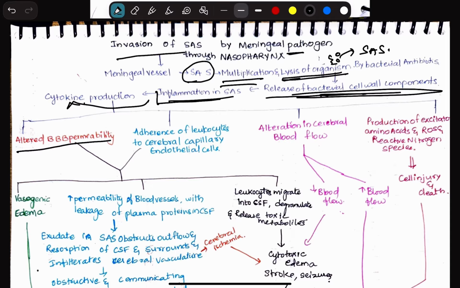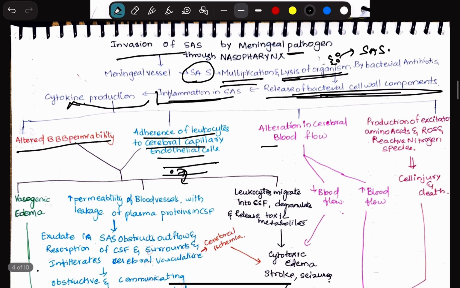Okay, and it will also cause the adherence of leukocytes to cerebral capillary endothelial cells. As we know, during the inflammatory process, these leukocytes will adhere to endothelial cells, and they get squeezed out from the blood vessels and enter into some other space. Okay, so there will be an alteration in the cerebral blood flow. Okay, this is a third mechanism.